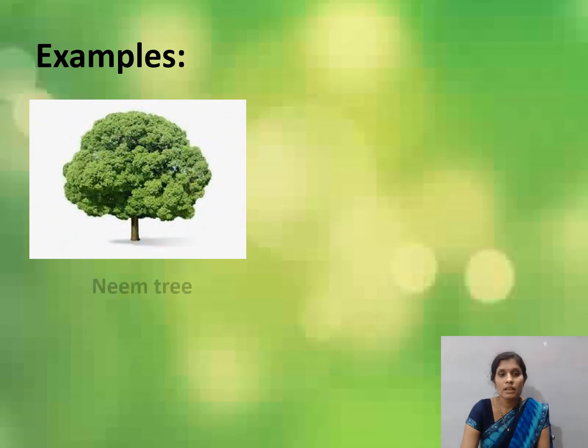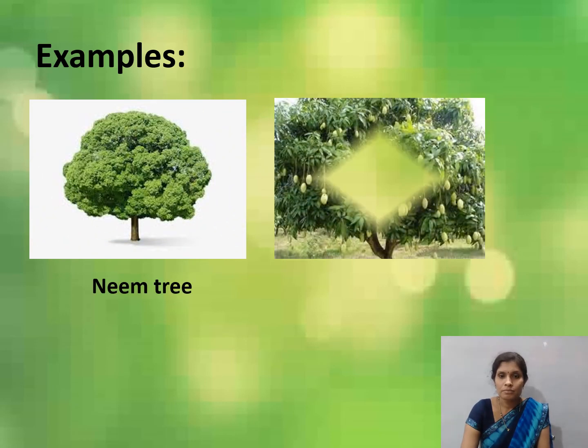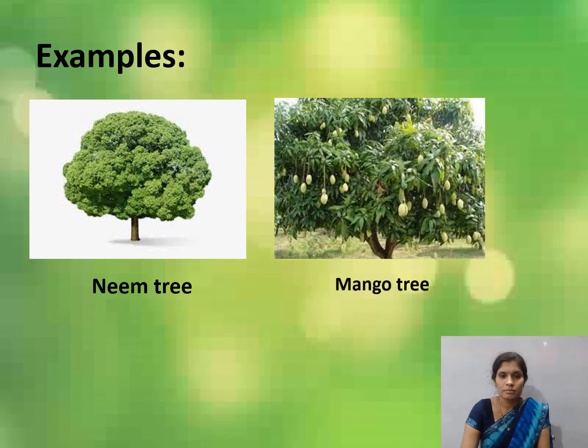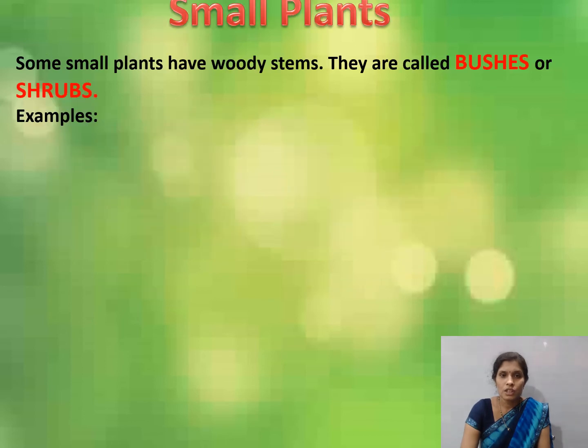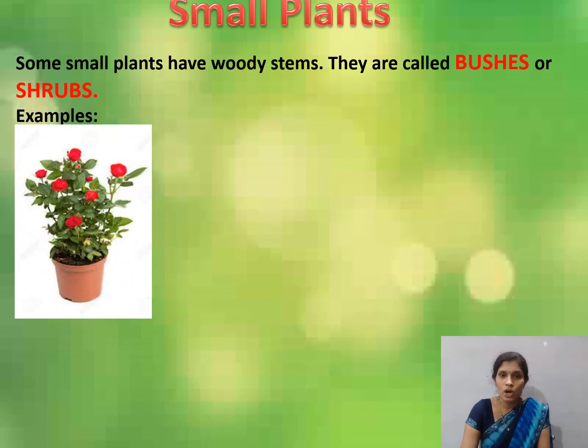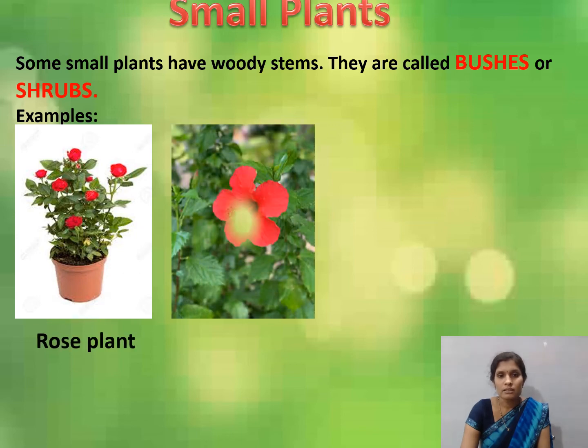Examples: neem tree, mango tree. Small plants. Some small plants have woody stem. They are called bushes or shrubs. They have woody stem. Shrubs or bushes are smaller than trees. For example, rose plant. Then hibiscus plant are shrubs.